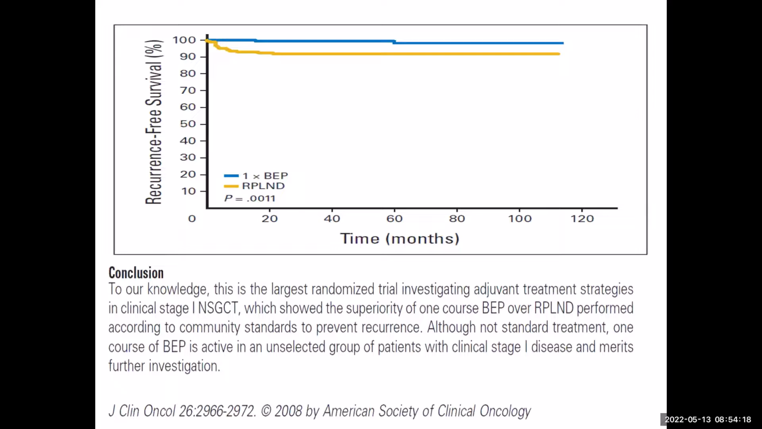But the patient who underwent RPLND, this graph dips. So that is the patient who underwent RPLND for stage 1 disease; there is an 8 to 10% chance that there will be a recurrence over the course of time. Compared to that, the patient who received 1 cycle of BEP is practically flat, which is seen in the other data. So that means 1 cycle seems to be adequate for stage 1 high risk NSGCT.